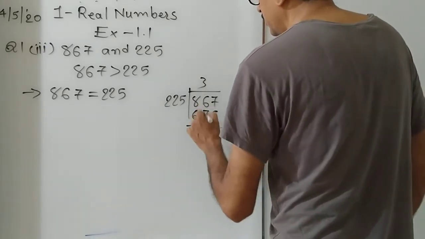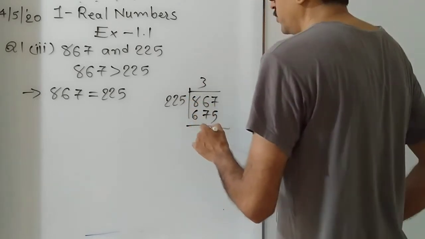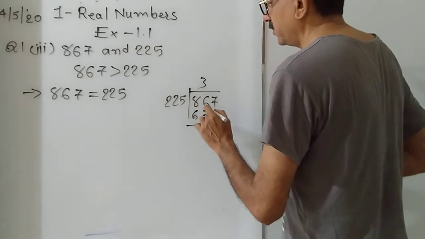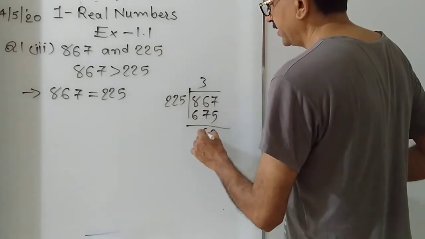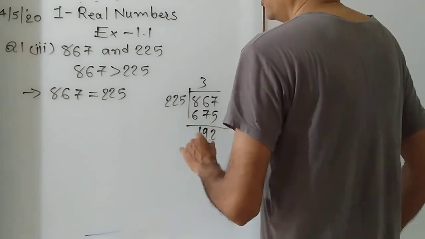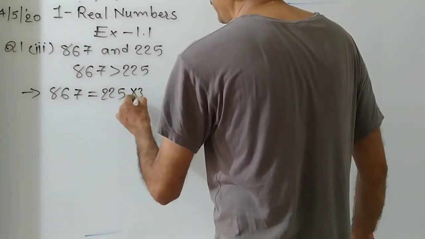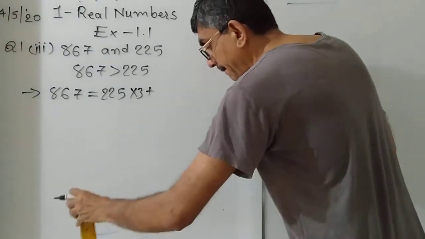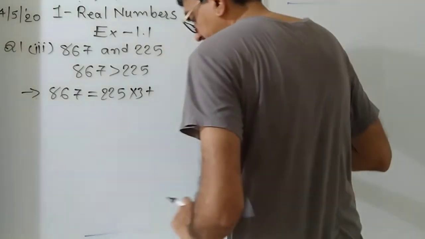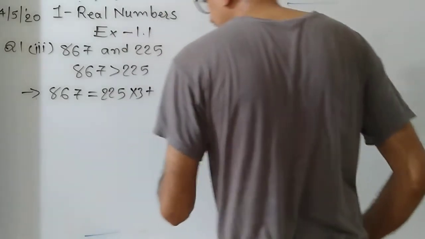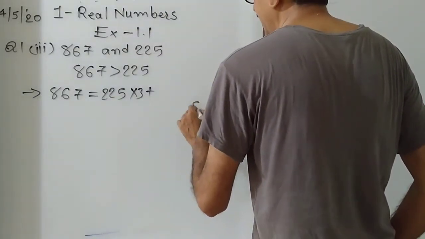7 minus 5, 2. 6 minus 7 not possible, so we borrow from 8. 16 minus 7 is 9, and 7, 192. Okay, then 3 and remainder is 192. I think some error is there.